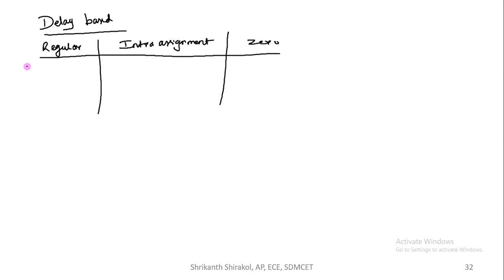The first difference is where it actually exists. Regular delay has to be put left to the assignment, or else I can say left to the whole expression.